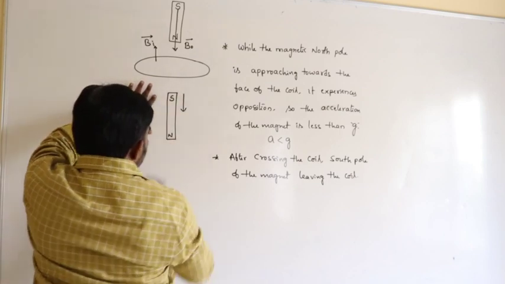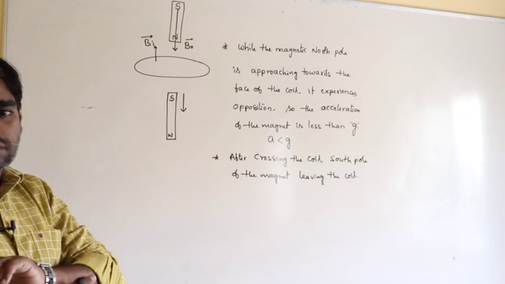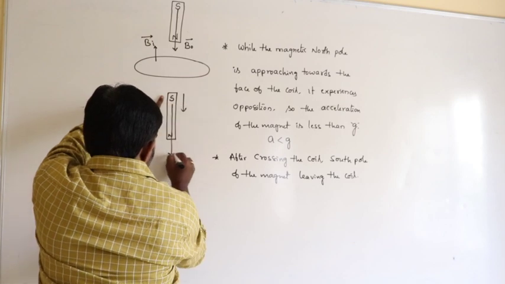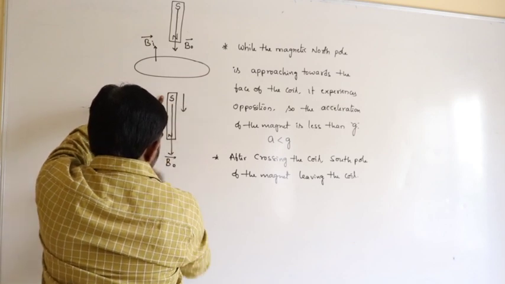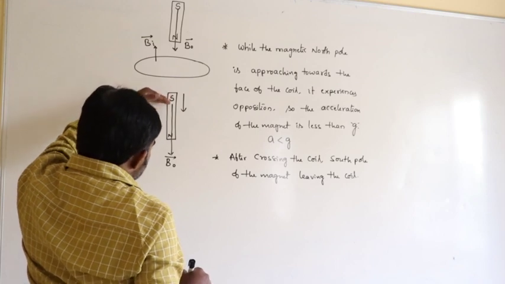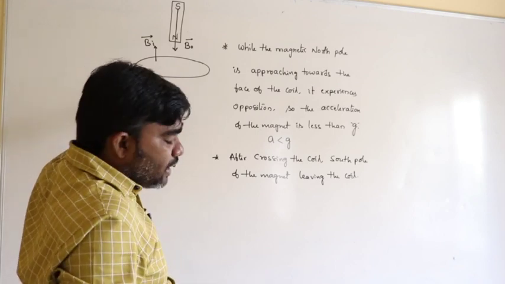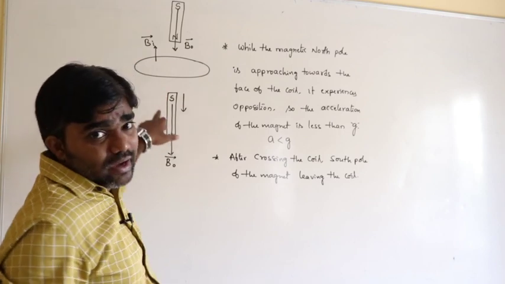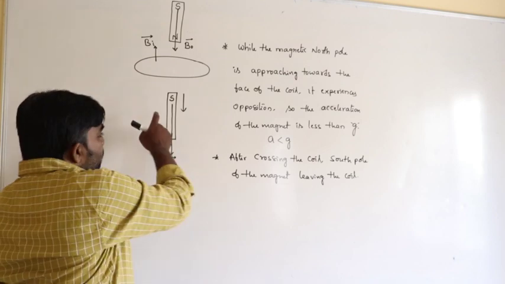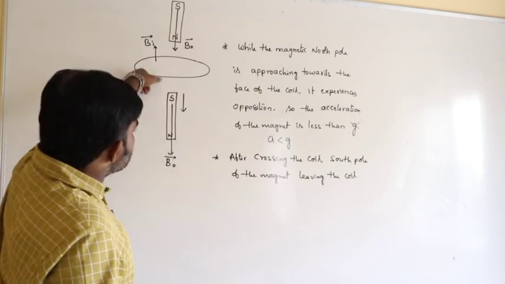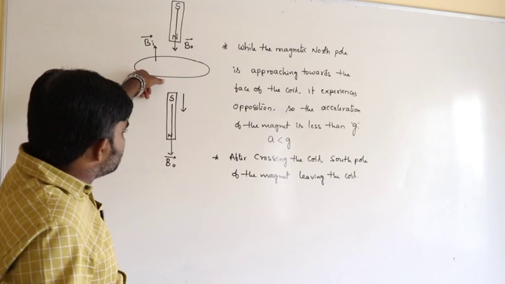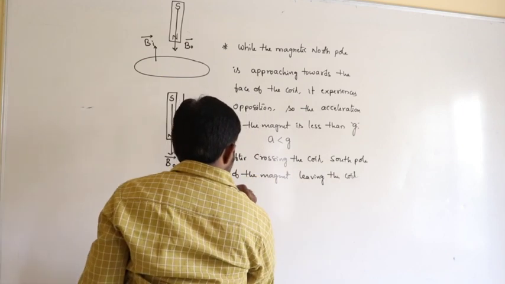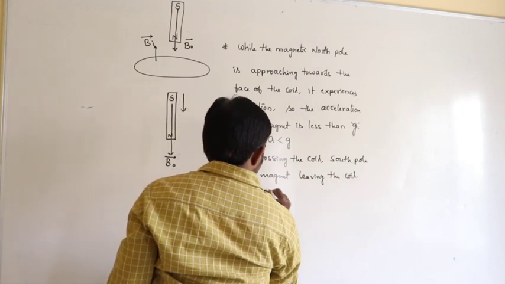South pole of the magnet is leaving the coil. This is the direction of the original magnetic field, but there is opposition. That means here the magnetic field decreases, as the magnet is moving away from the coil. To oppose this decrease in magnetic field, the face of the coil appears as north pole. So again it experiences opposition.